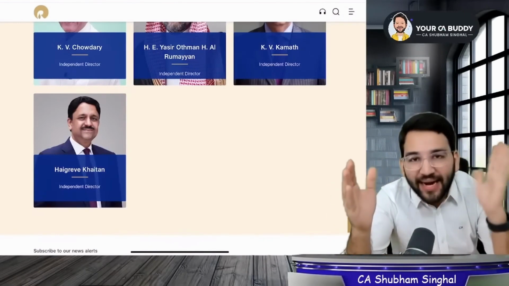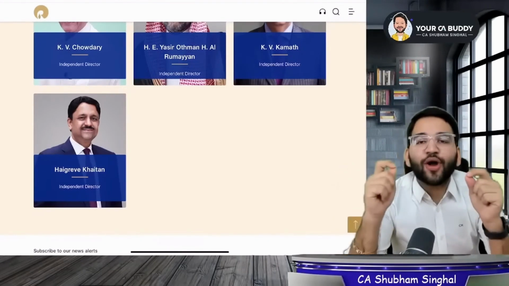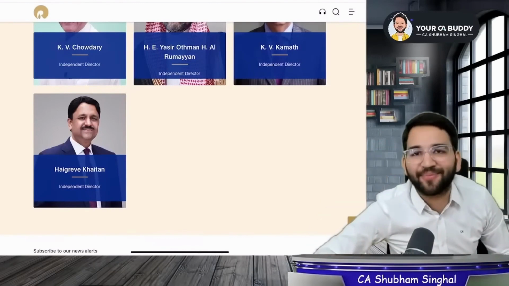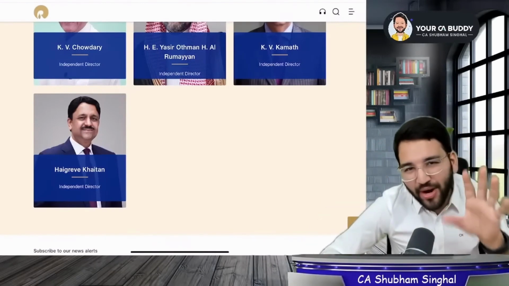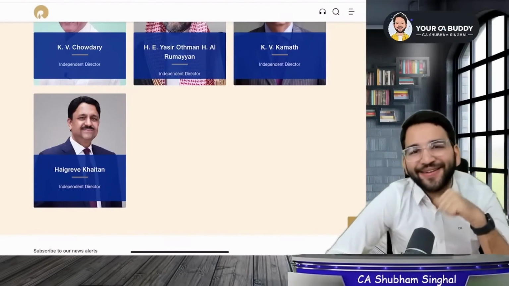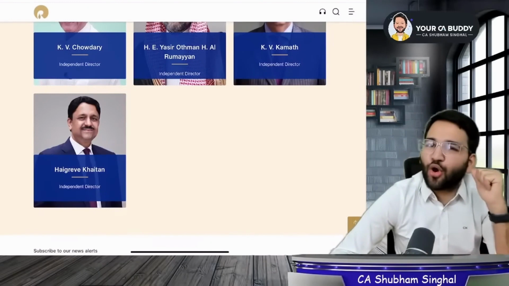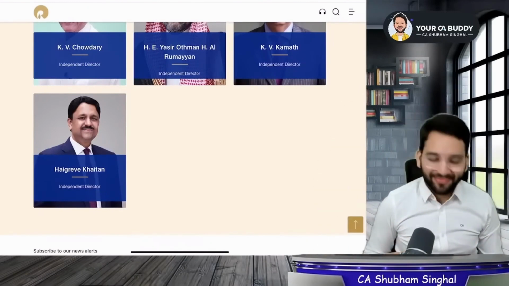The SEBI Act is not the same as the Companies Act. The SEBI regulations under the SEBI Act say that more than half, a majority, should be independent directors. Did everyone understand the point? So students, that is why 7 out of 14 directors are independent directors, and that is why Mukesh Ambani appointed them. Do you think Mukesh Ambani and Gautam Adani will appoint independent directors just for fun? No, they are mandated to do so.